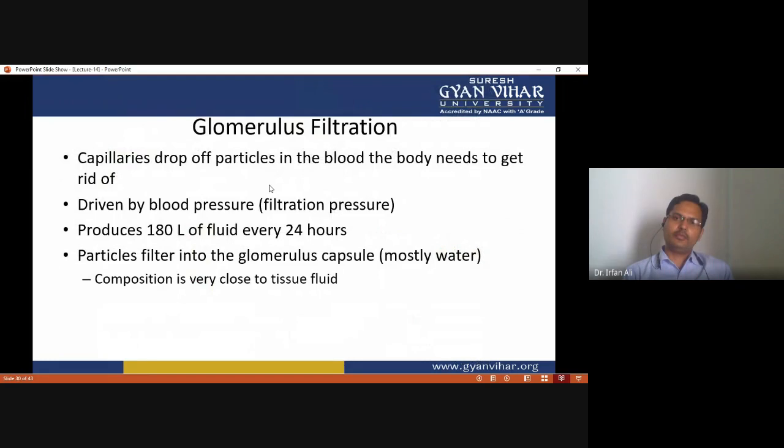So in glomerular filtration, the capillaries drop off particles in the blood that the body needs to get rid of, and it is handled by blood pressure or filtration pressure. It produces 180 liters of fluid every 24 hours, and particles filter into the glomerular capsule, mostly water, and the composition is very close to tissue fluid, called glomerular filtrate.